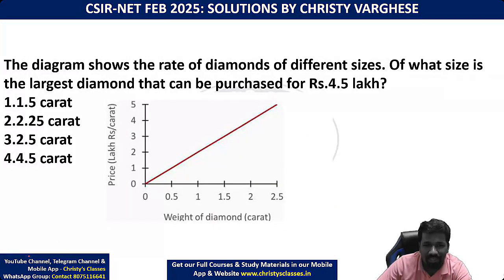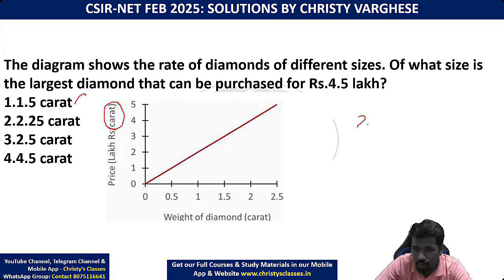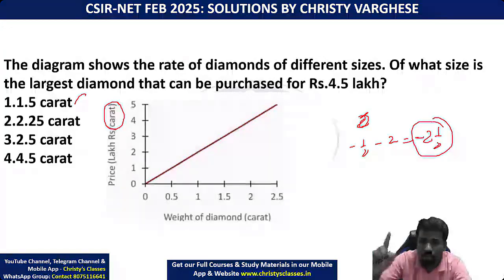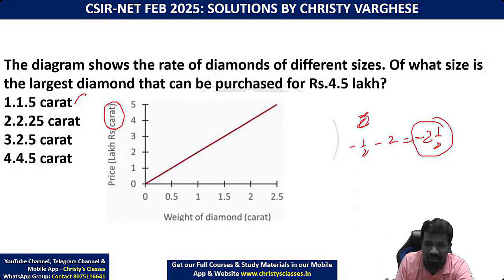Making a mistake, you are not losing that much that you estimate. You're losing more than what you think. For example, just missing the keyword per carat, how much mark you are losing? If you are correctly answering it, you could have got 2 marks. As you are wrongly answering, you are losing half mark more. So total half mark and 2 marks, you are losing 2.5 marks. Not 2 marks you are losing, not half mark you are losing. You are losing 2.5 marks.